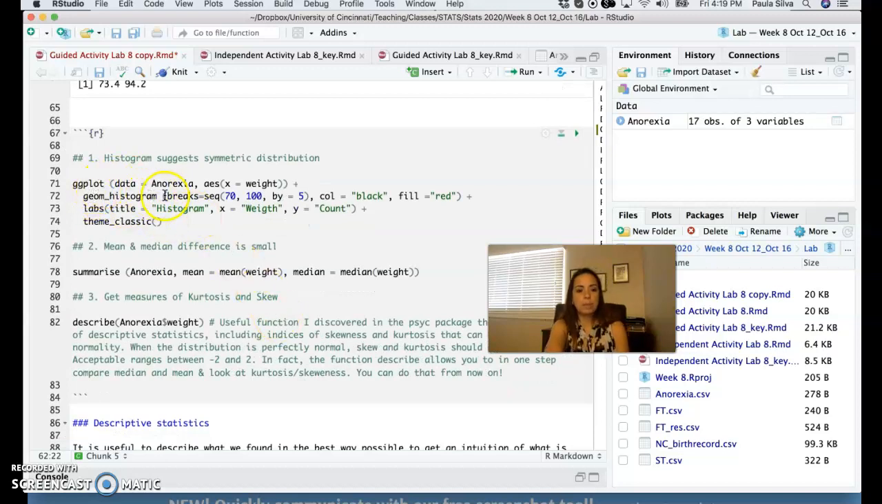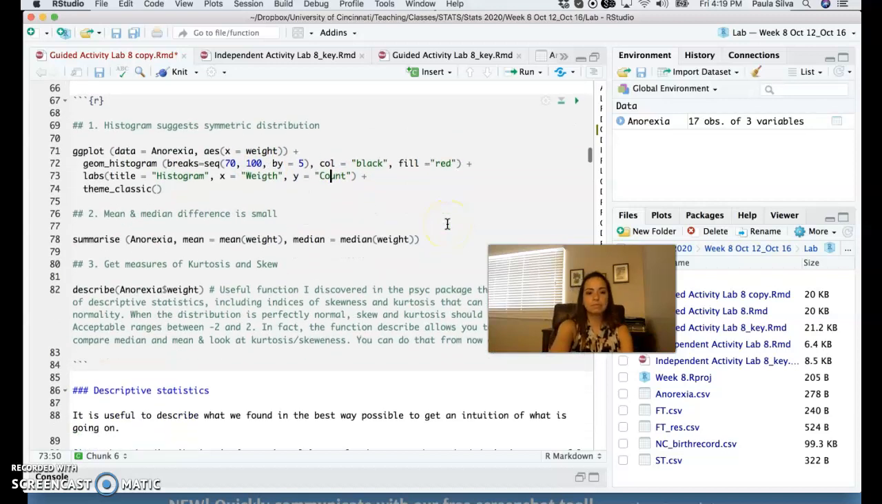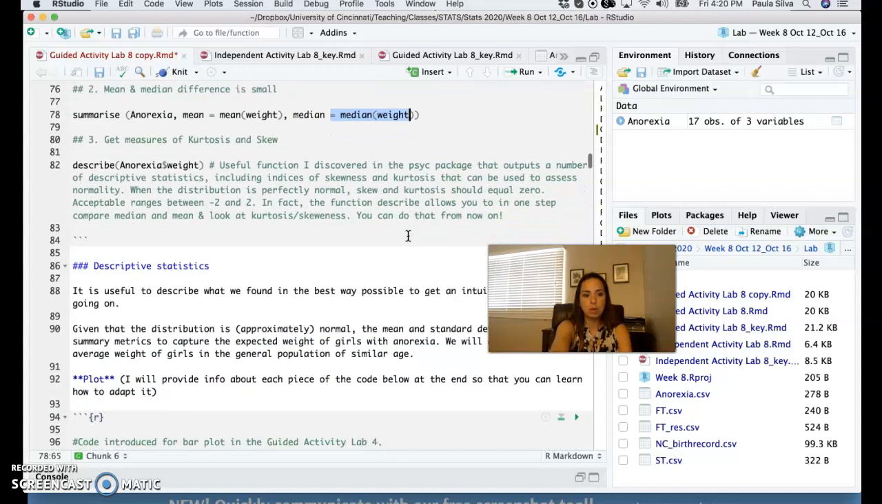Now, in the geom_histogram, we have breaks, and the sequence is from 70 to 100 because we're going from a value below the lower end of the range of weights and all the way up to above that level. And I played around with various possibilities, and 5 seemed to be good enough, right? So I'm putting some names, title, all that you know about. We're also looking at the comparison between mean and median weight, which we've done last time as well.